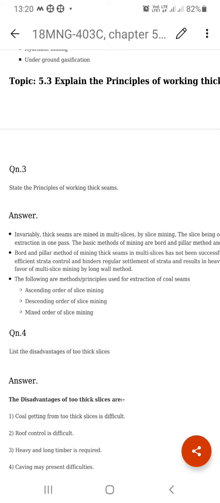So finally, we can say the conventional longwall retreating method is used here, and that is a suitable method. This is the principle of working a thick seam mine. First is the conversion into slices, worked by ascending, descending, or a combination of both. After that, Bord and pillar or longwall is chosen. After longwall, advancing or retreating is preferred. After that, conventional or mechanized mining, and the conventional longwall retreating method is preferred. So these are the principles of working thick seam mining. Thank you.